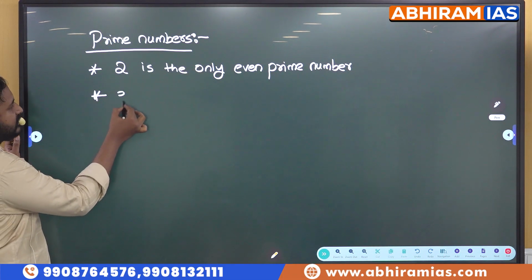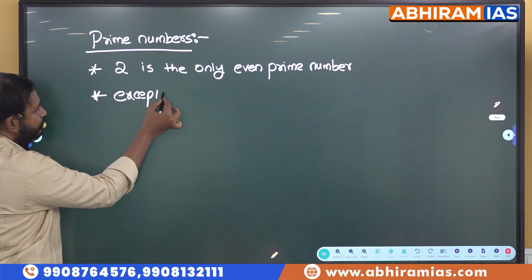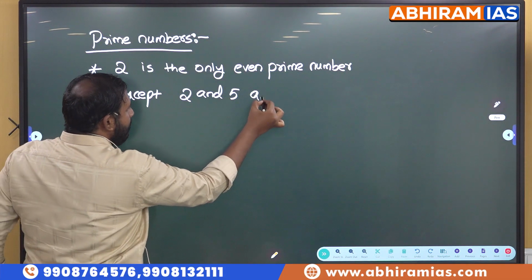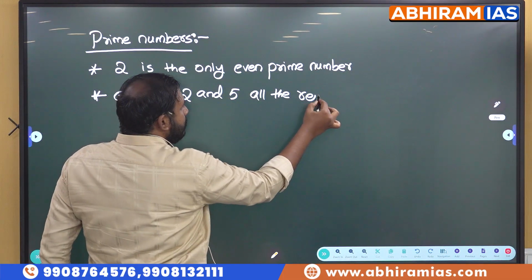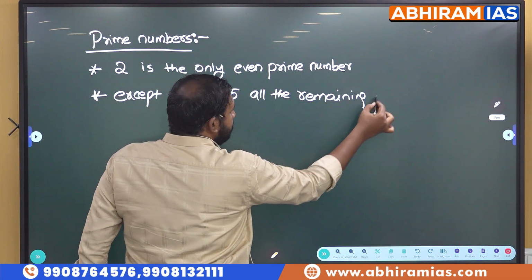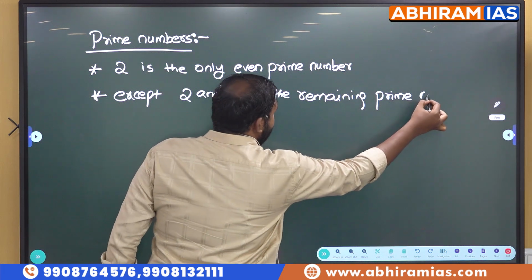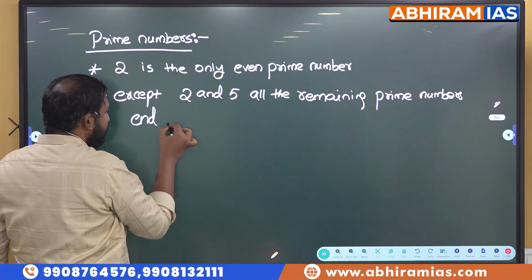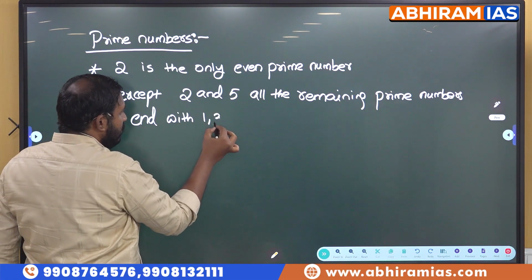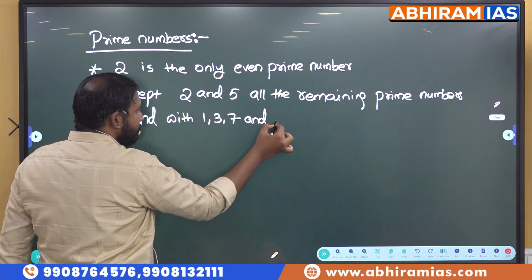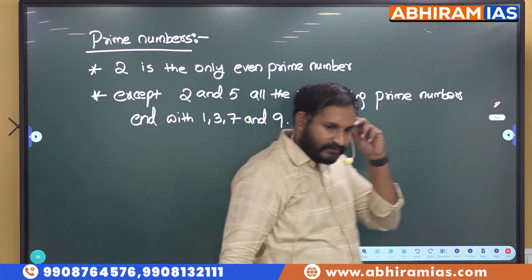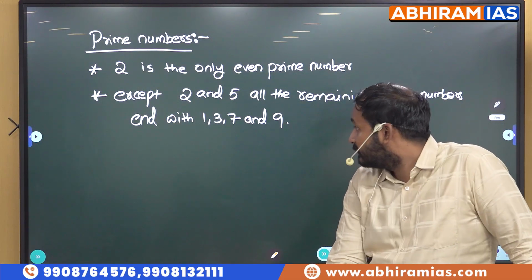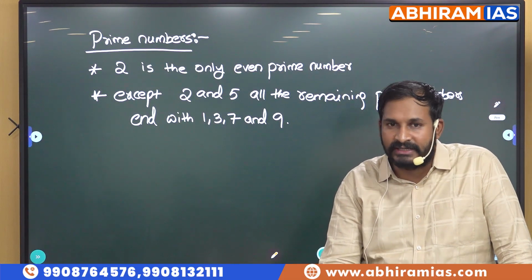Next, except 2 and 5, all the remaining prime numbers end with 1, 3, 7 and 9.